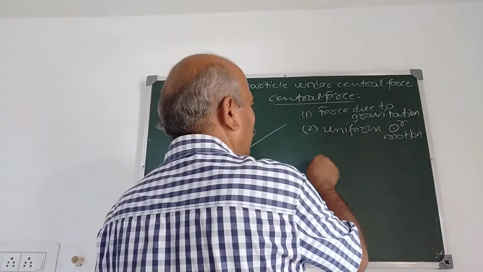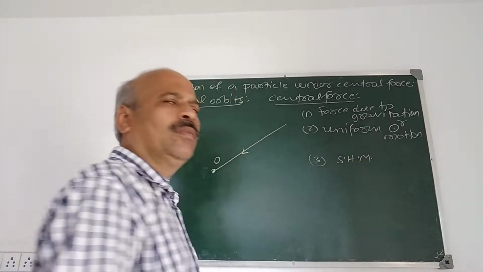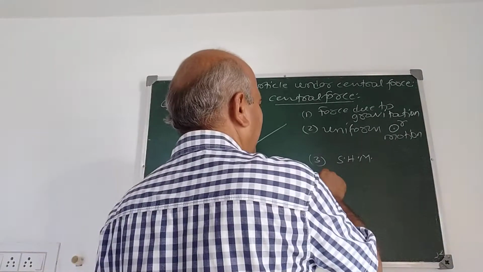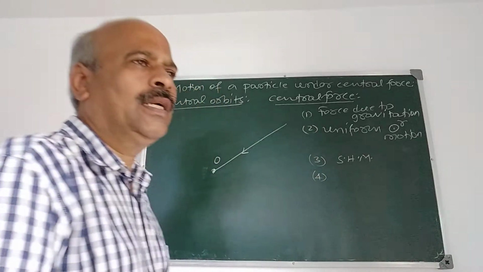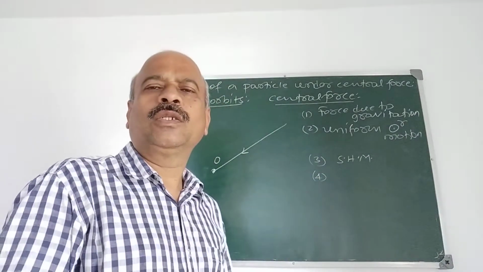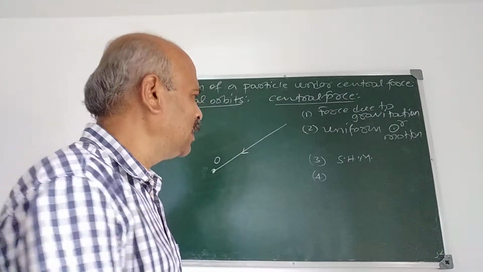Next is simple harmonic motion. In physics you have studied what is simple harmonic motion, and it is also a central force. And many examples you will get in physics, like electric potential and so on. All these are examples for central force.